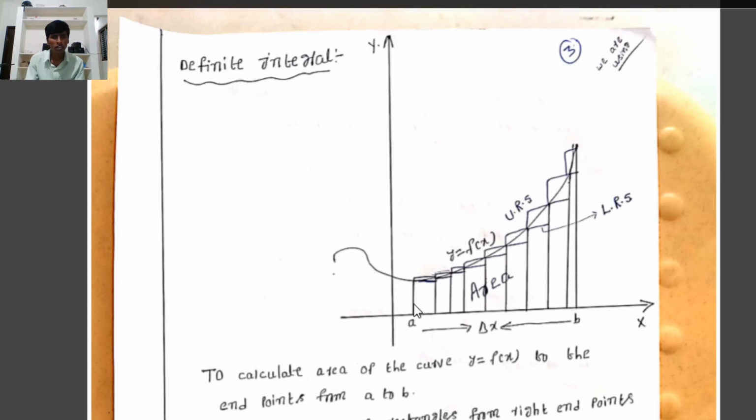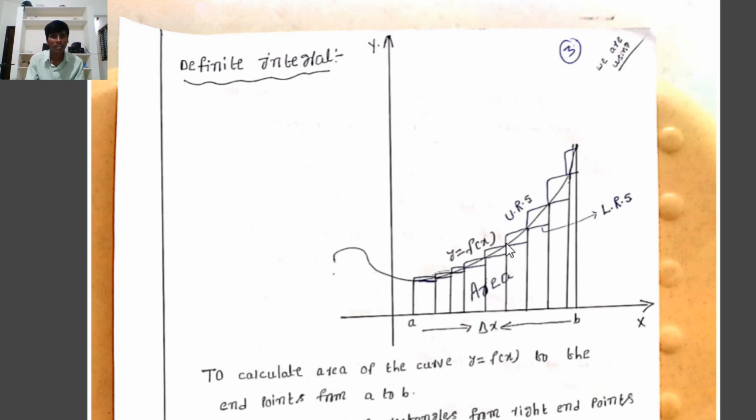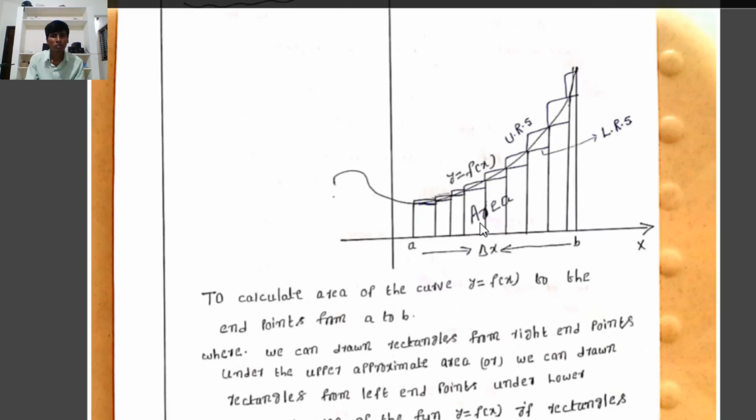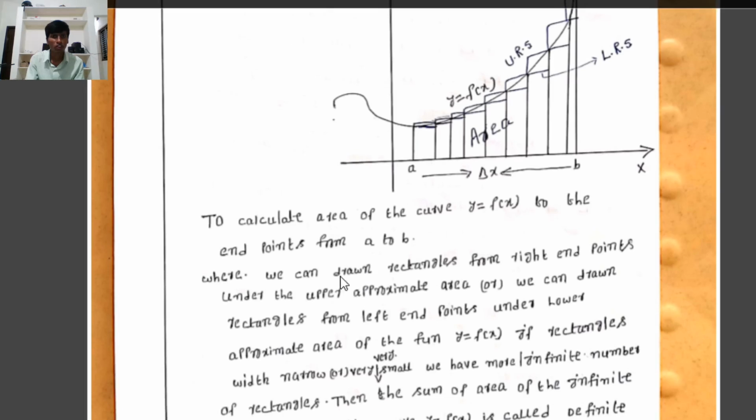Where we observe that we can draw some rectangles using the right end points and the left end points. Therefore, first, we want to calculate the area under the curve y equal to f of x with end points from a to b.